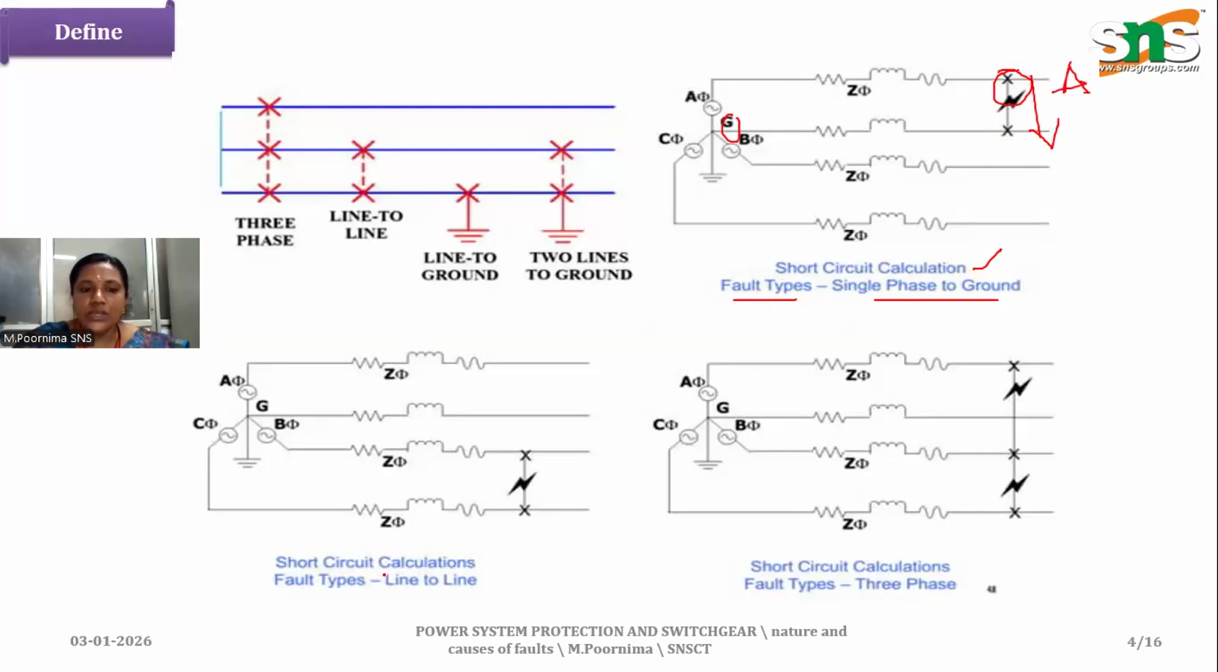Here we can see a line to line fault. Here we can see the phase lines: this is phase B, and this is phase C. We see the fault between phase B and phase C, the line to line fault. And we have the three-phase fault: this is phase A, this is phase B, and this is phase C, with a fault in all three phases. So a fault may occur in any type: single phase to ground, line to line, or three-phase fault.